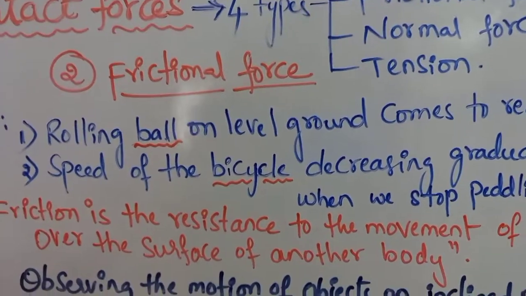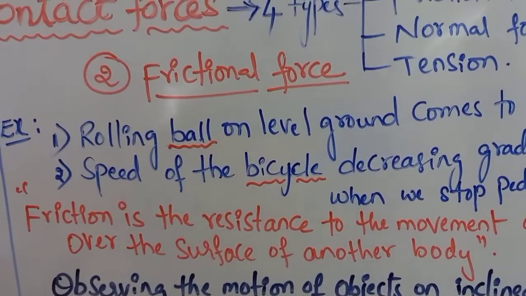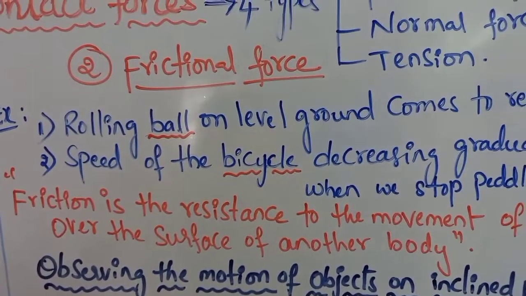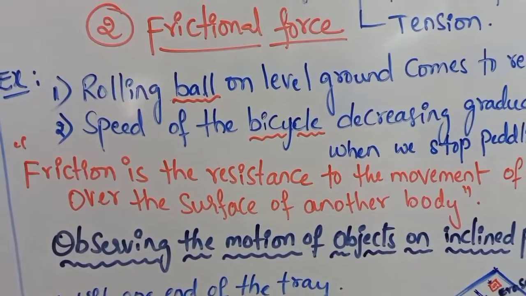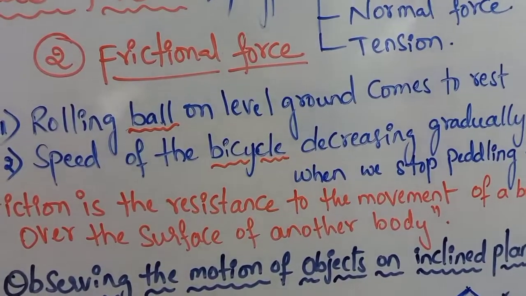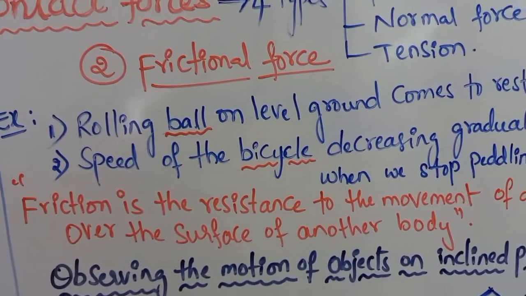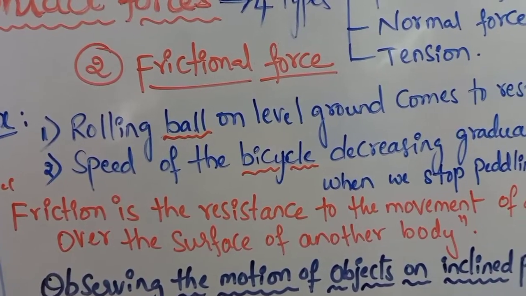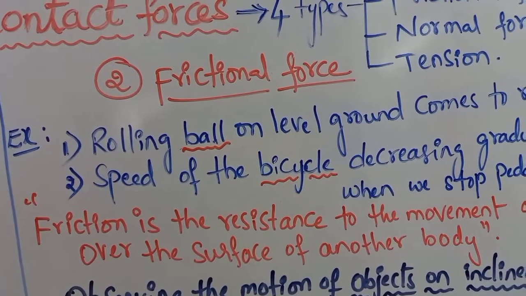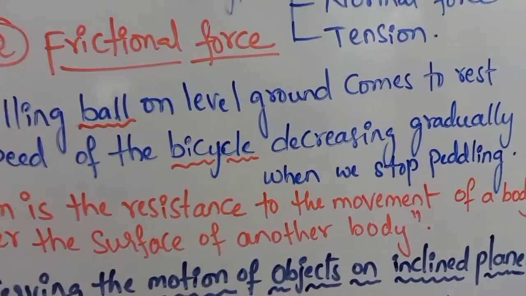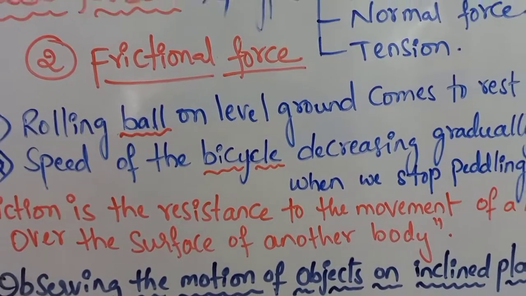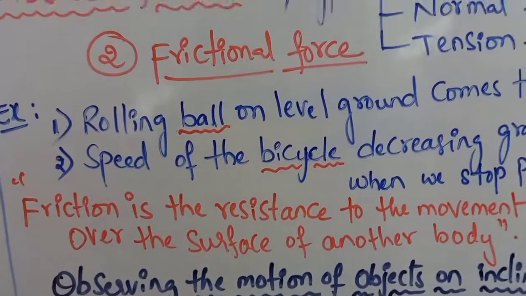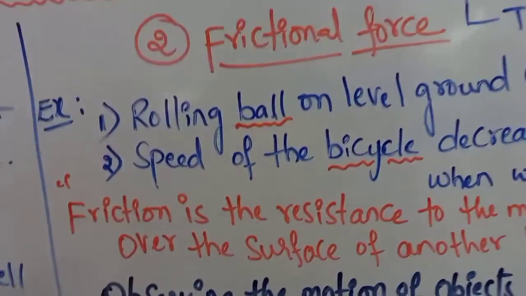Then what is the force that is acting upon these objects? That is nothing but the frictional force. Friction is the resistance to the movement of a body over the surface of another body. When one object is moving over the surface of another, in between these 2 objects there exists some force of resistance which is actually stopping the motion of the object. That resistance force is called the frictional force.